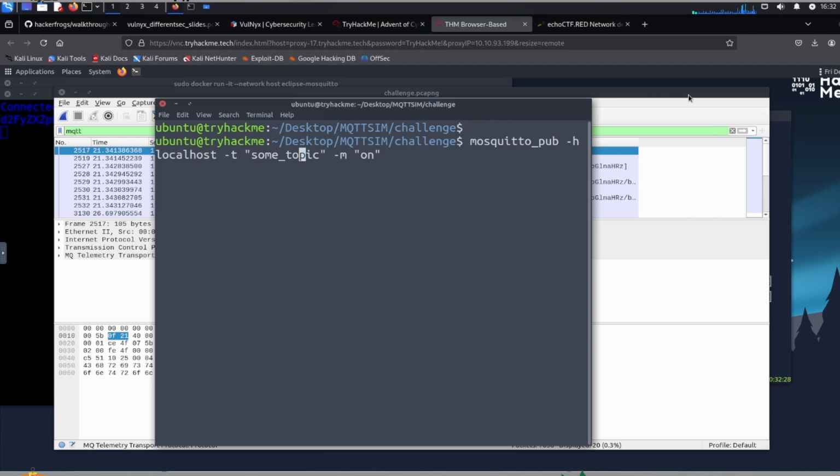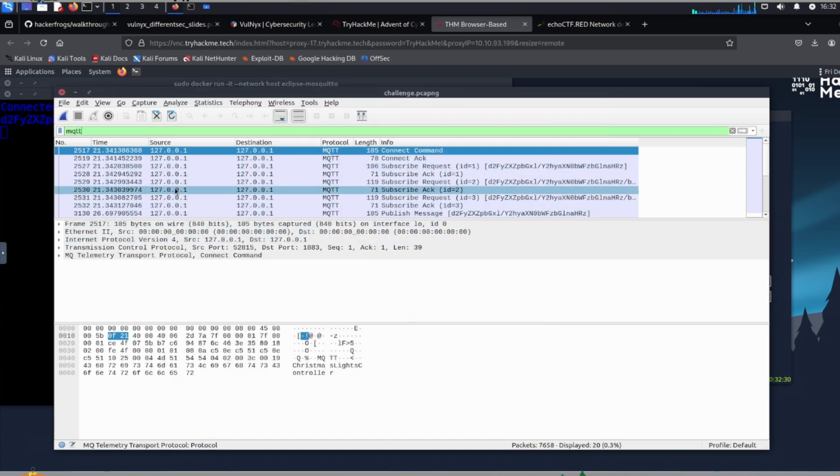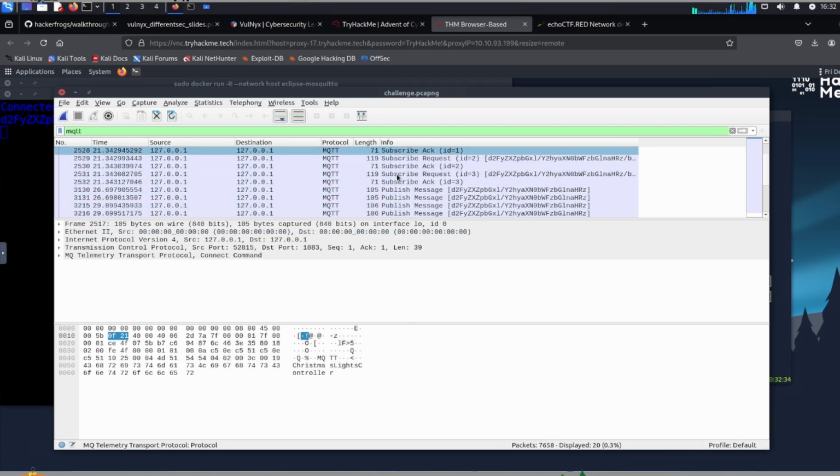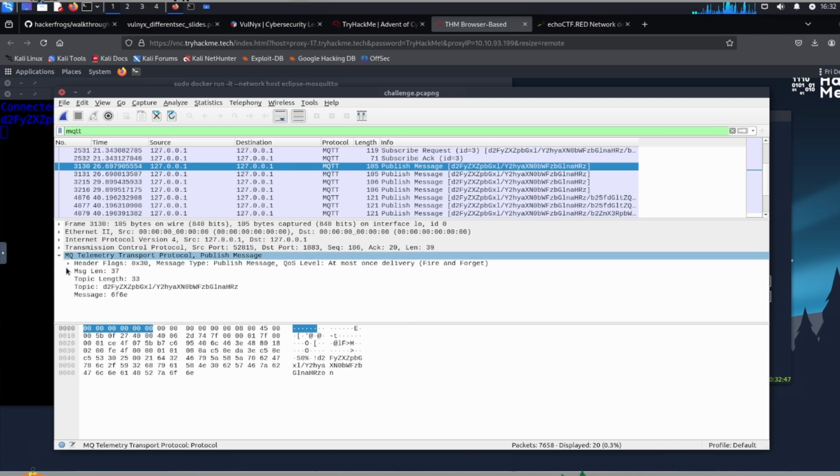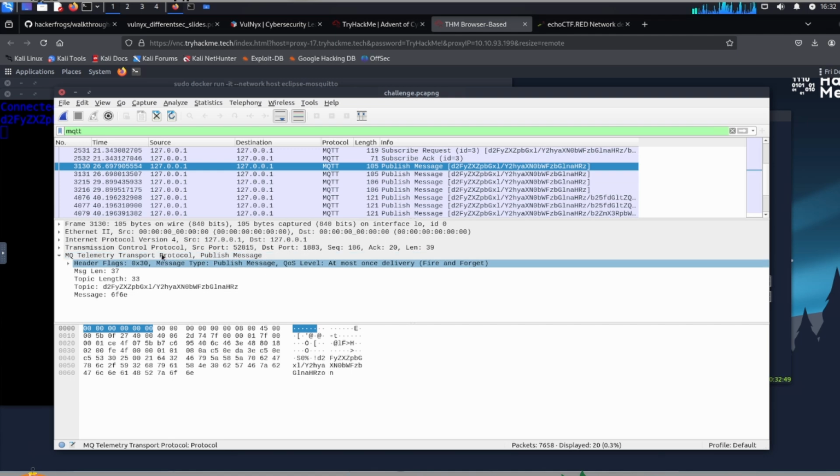So we're going to click on Wireshark now. In Wireshark, we're going to look for the published messages down here. Let's take a look at these published messages. We're going to click down here into the MQ Telemetry Transport Protocol publish message, and open up this header over here.